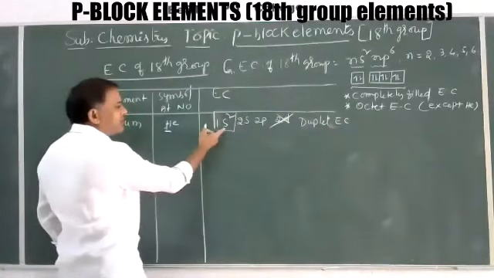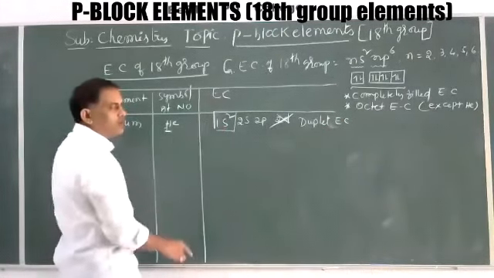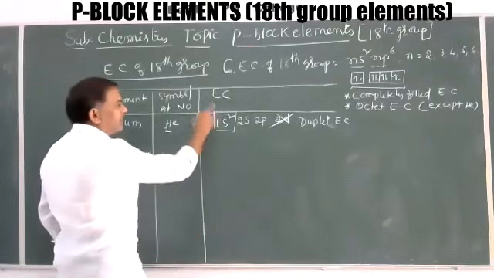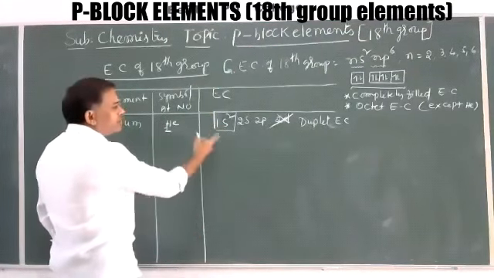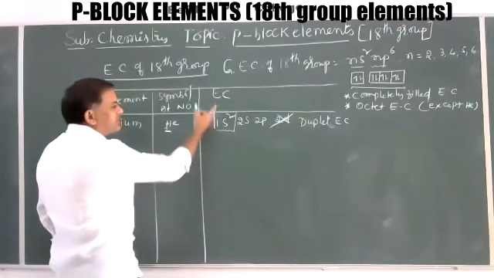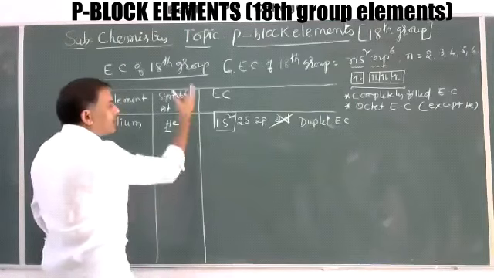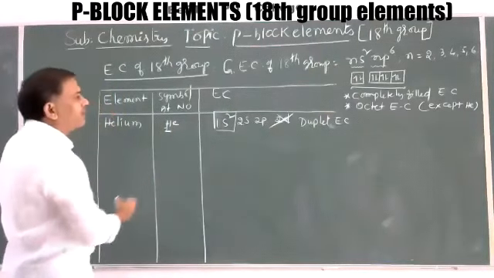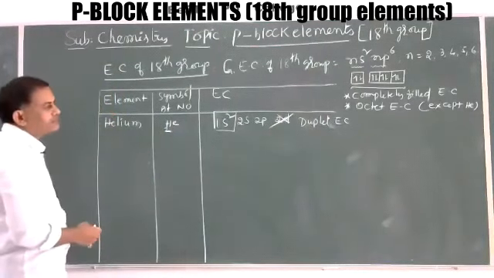The last electron enters the s subshell, even though helium is placed in the p block, because it shows almost the same properties as the remaining elements. That's why it is arranged under the 18th group, as the first member.